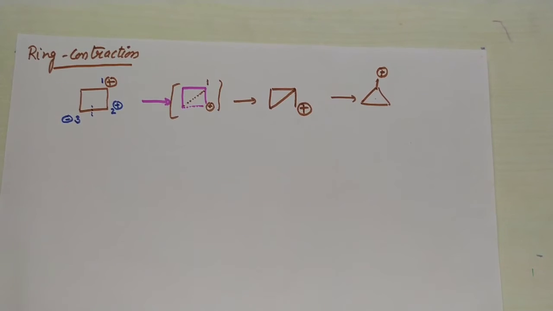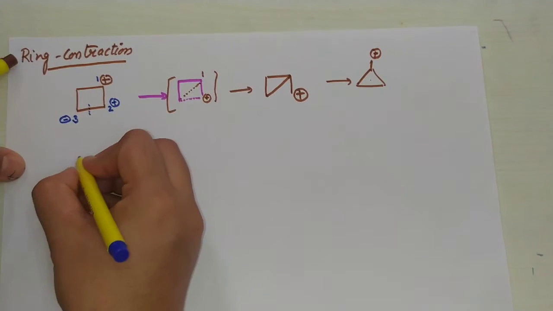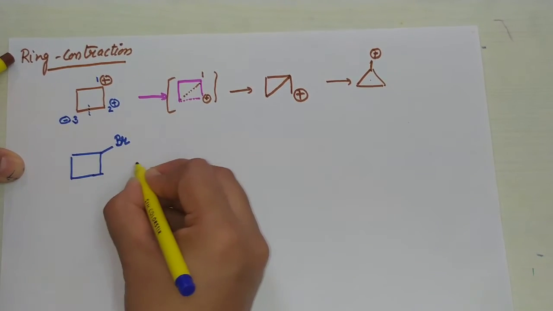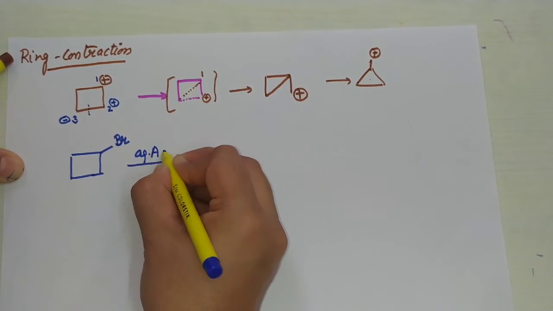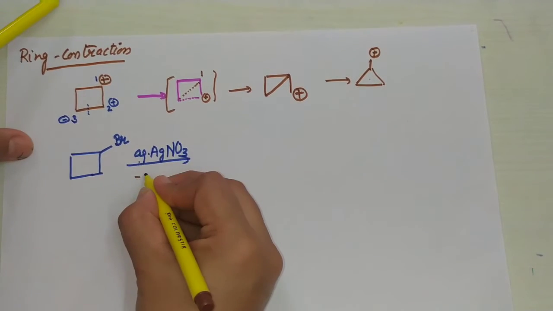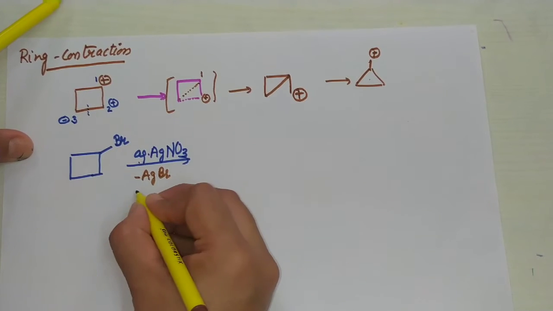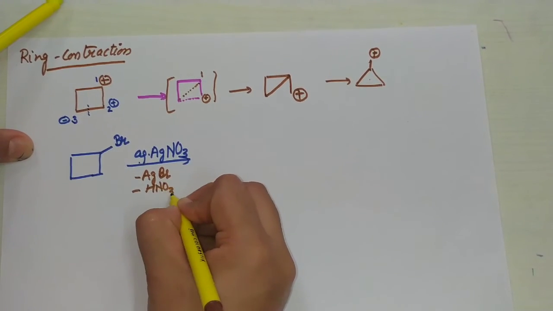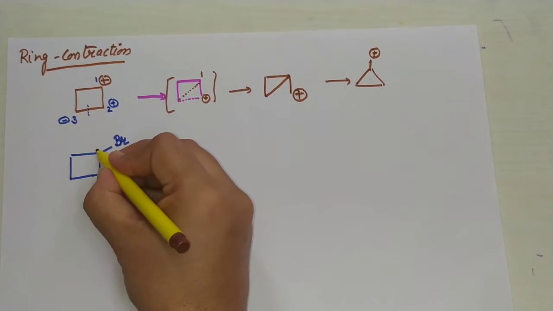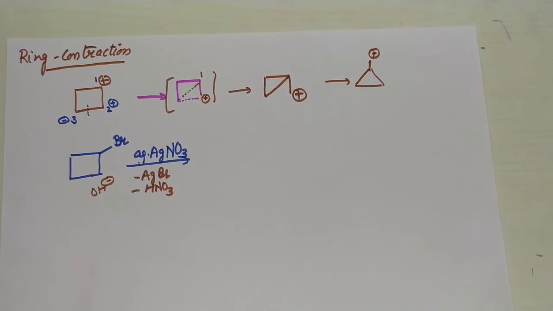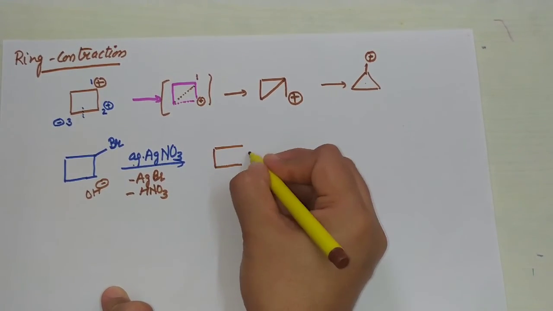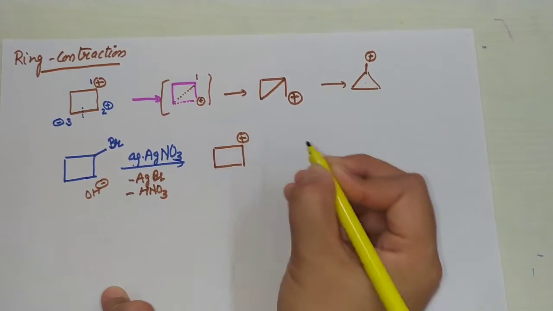Now I will take an example to explain it clearly. For example, Br, it reacts with aqueous silver nitrate. Aqueous means water. So removal of AgBr, minus HNO3, and remaining is OH negative ion. After removing this, there is a positive charge generation by removal of AgBr, and there is a formation of this positive charge at the ring.